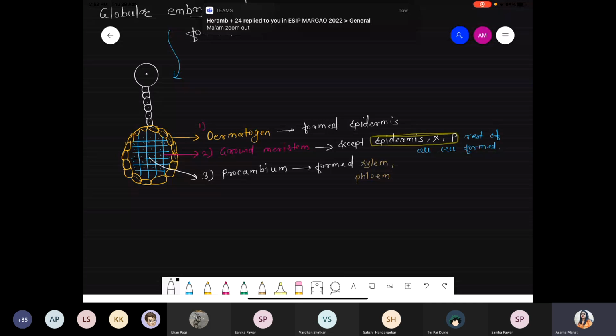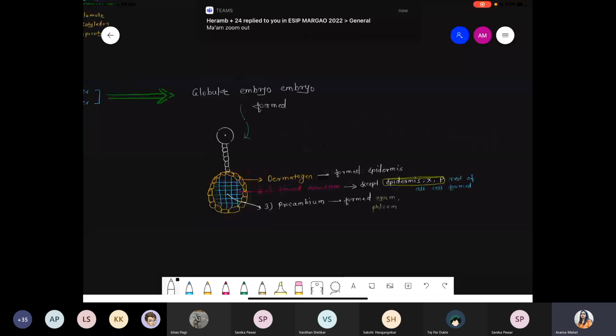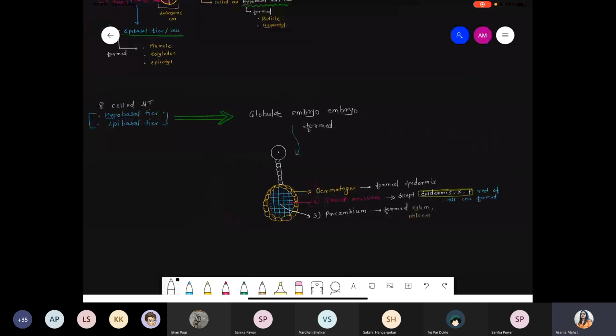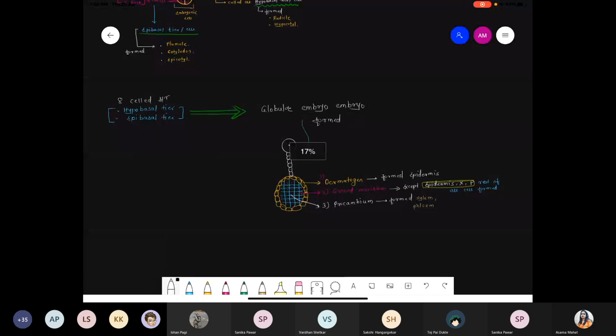Zoom out. Which part? Which part you want, Heram? Typical 8-cell structure. Got it. Yes, got it, right? Okay.